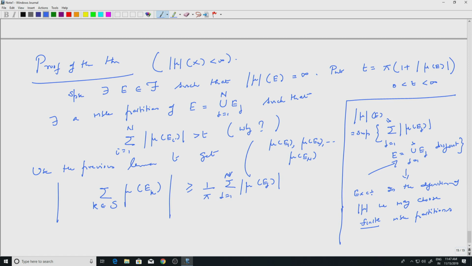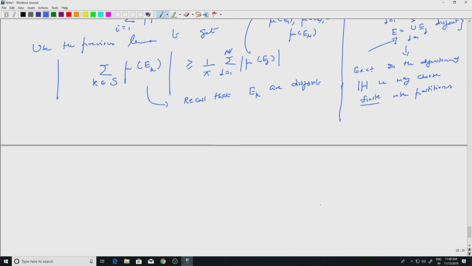But the ek's are disjoint. Okay, so recall that ek are disjoint. So this sum will become the measure of the union. Correct?